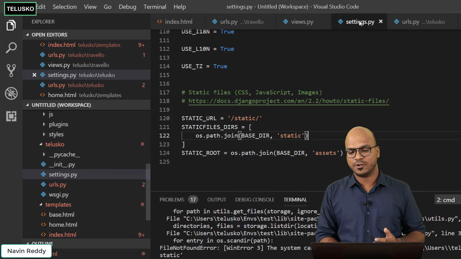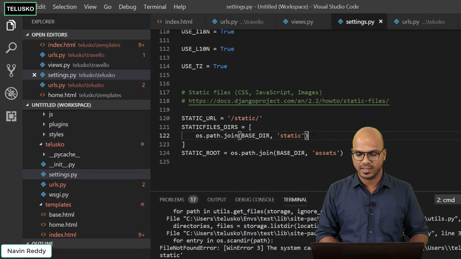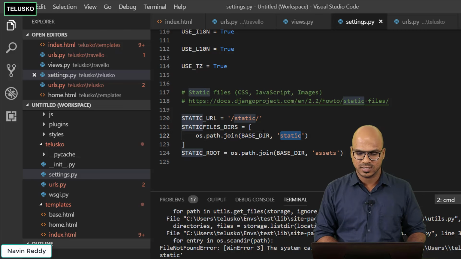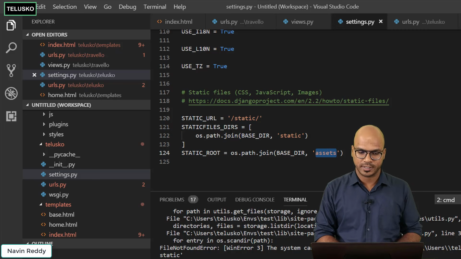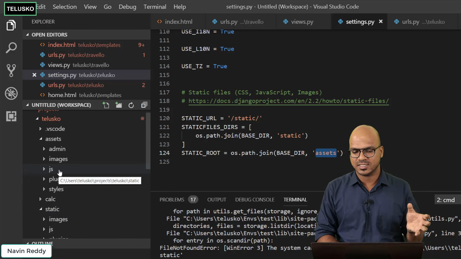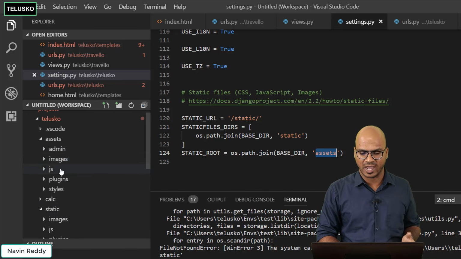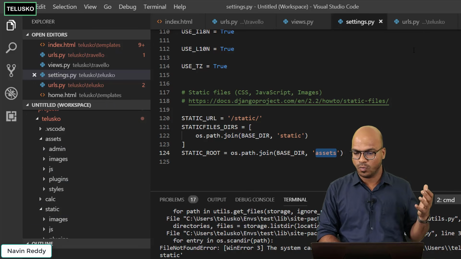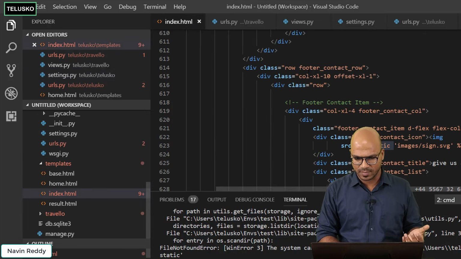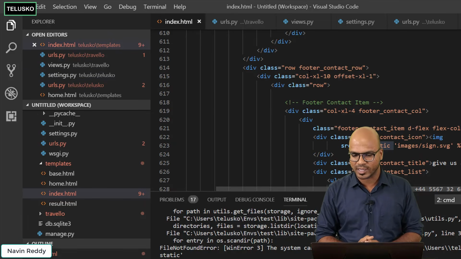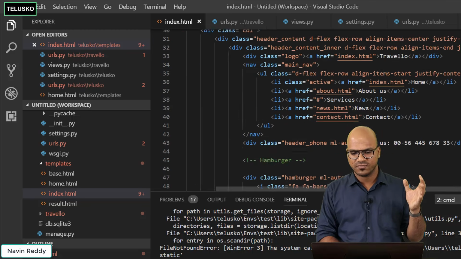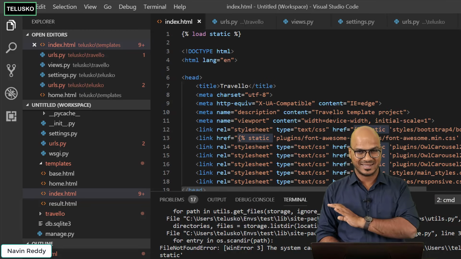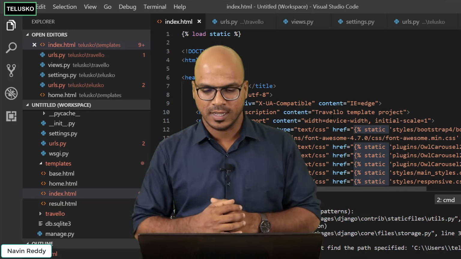And then in the settings.py, this is where you specify from where you will get all the static content, how you refer to it, and in which folder you want to put it. So you can see we have that in the assets folder. Here you have all the static files, and if you want to use them in your index.html or whichever page you are working with, you have to prefix with the static tag, and on top of it you just have to say load static. That's it. It will work in your project.